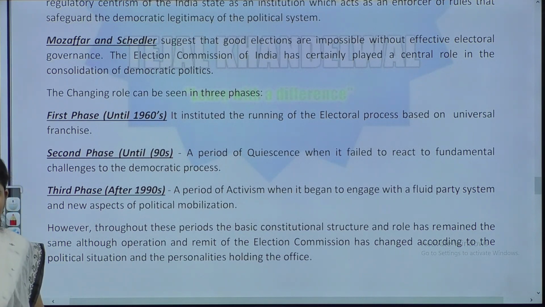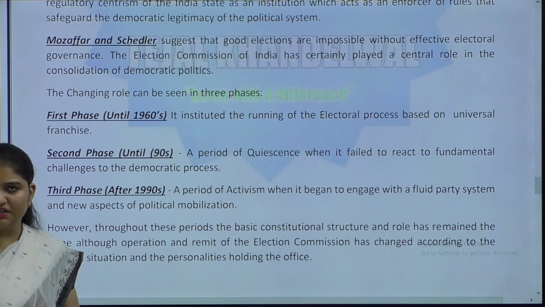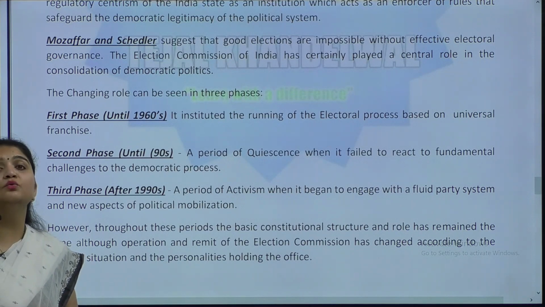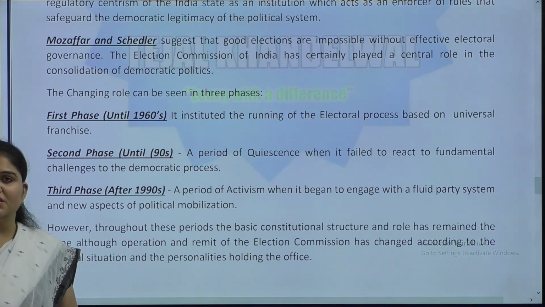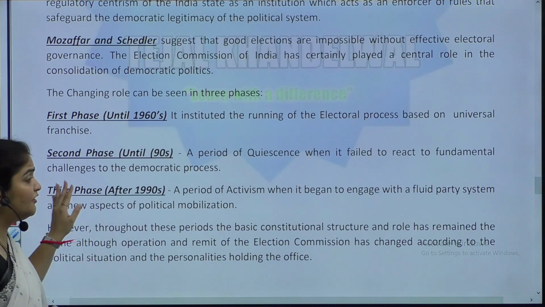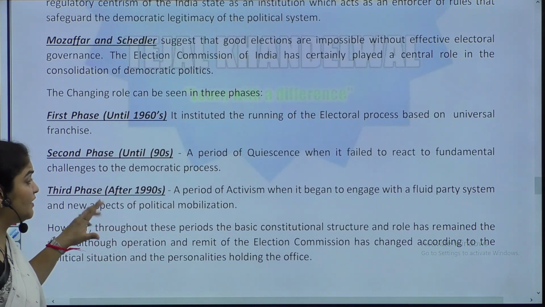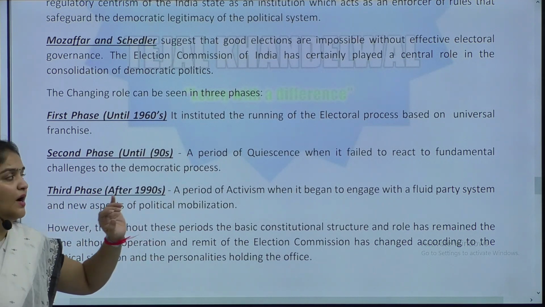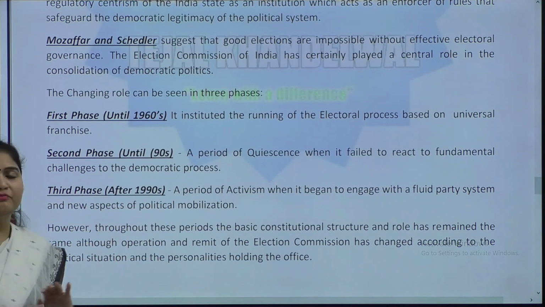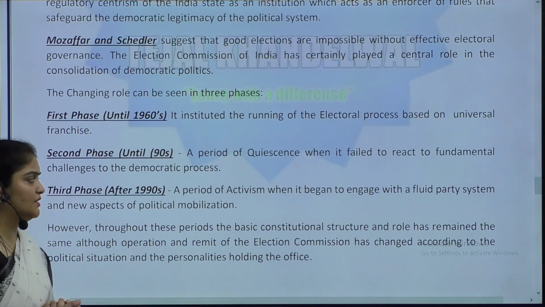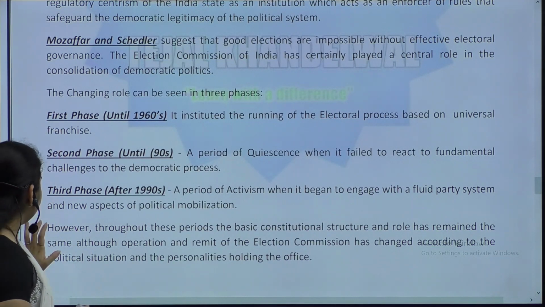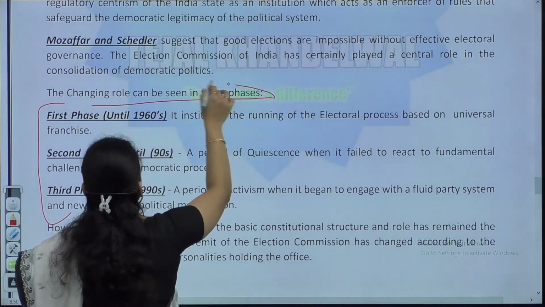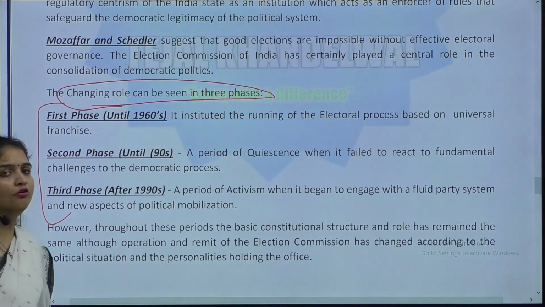So, we have seen what the challenges to democracy in India have been and how the Election Commission has also not been able to what? Question and oppose these challenges. However, after the 1990s, we see a phase of activism when it began to engage with a fluid party system and new aspects of political mobilization. Okay? So, these three phases have to be pointed out because the question is asking about the changing role, the evolution of the changing role.